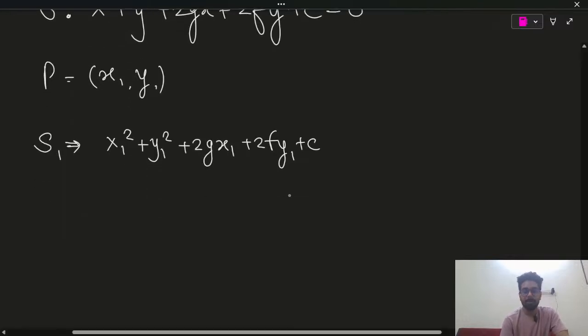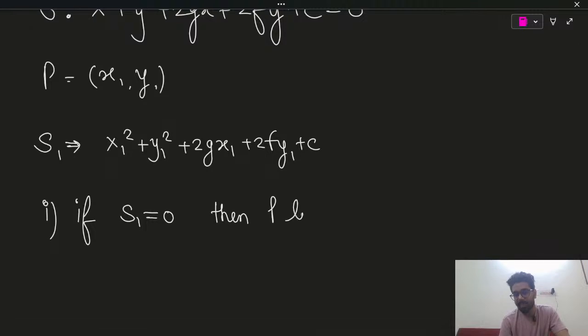So case number 1: if S1 comes out to be 0, then P lies on the circle. I hope it is clear.